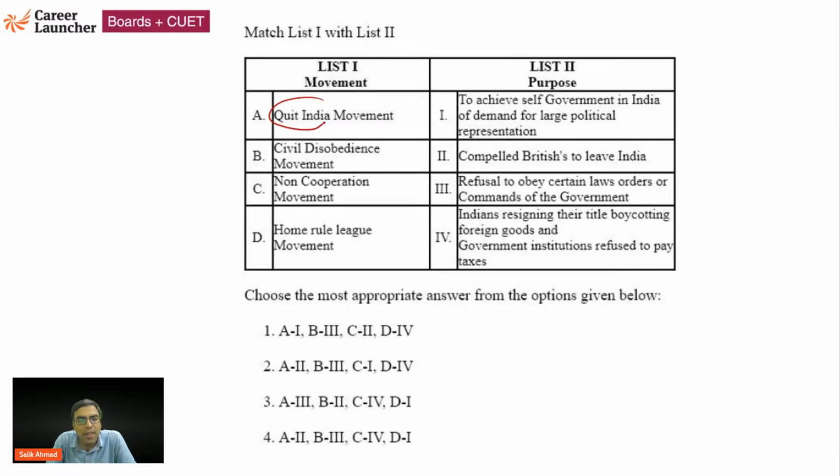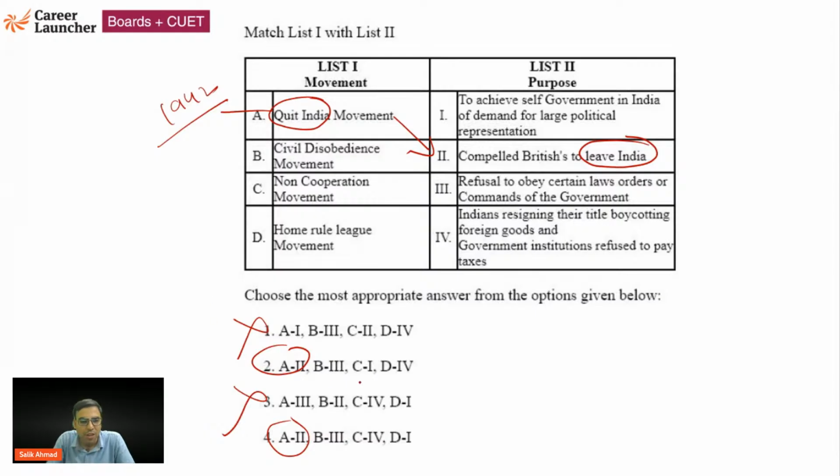Quit India movement. It happened in 1942. Quit India, India छोड़ के भागो, Leave India लिखा है. A का 2. A का 2 कहाँ है? A का 2 यहाँ पर है और यहाँ पर. It means option 1 and 3 are wrong.